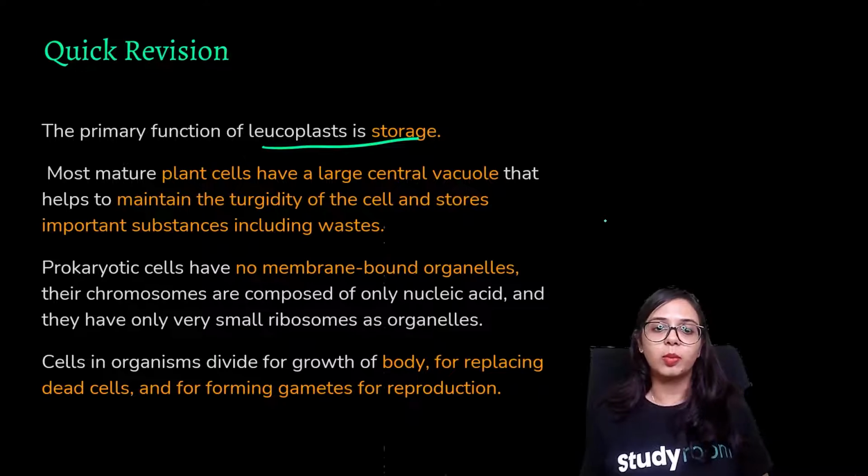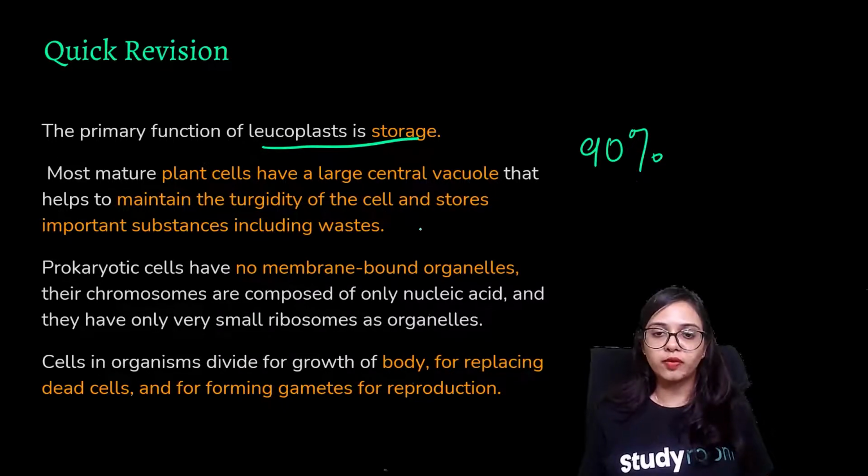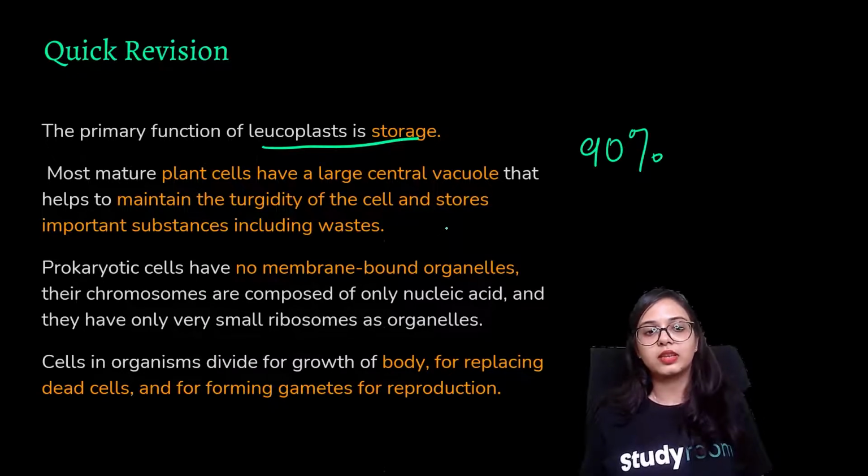Most mature plant cells have a large central vacuole that covers around 90% of the whole cell, that helps to maintain the turgidity of the cell and stores important substances including wastes.